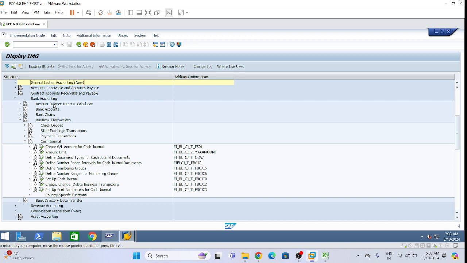For this one, write down the path. Create GL account for cash general.